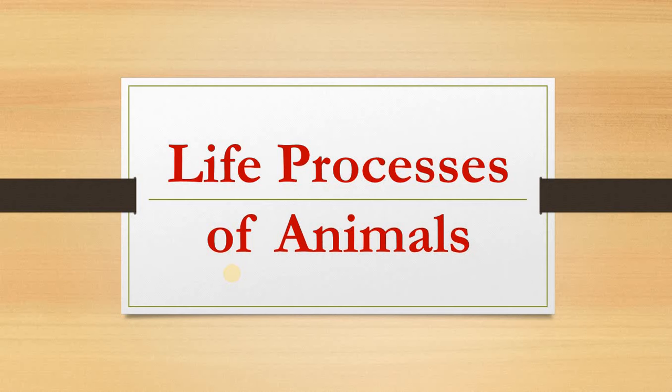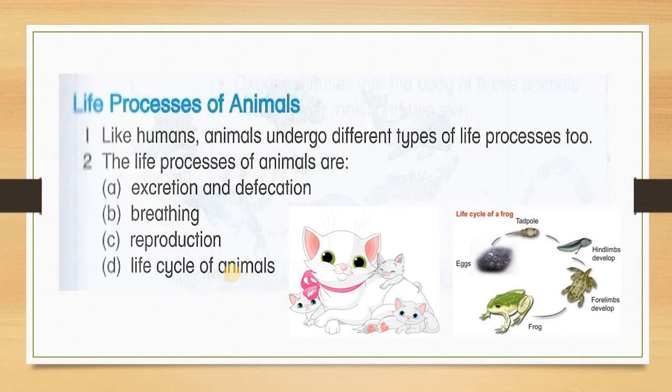Okay, so today we're going to learn for Unit 4, Life Processes of Animals. We're going to continue where we stopped before the exam the other day. We're going to continue with Unit 4, we're going to learn about animals. So, life processes of animals. Like humans, animals undergo different types of life processes too.